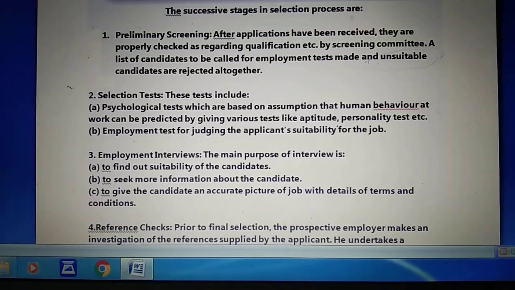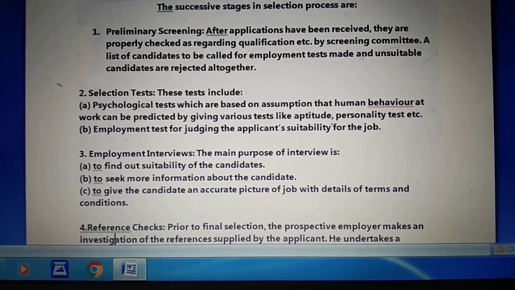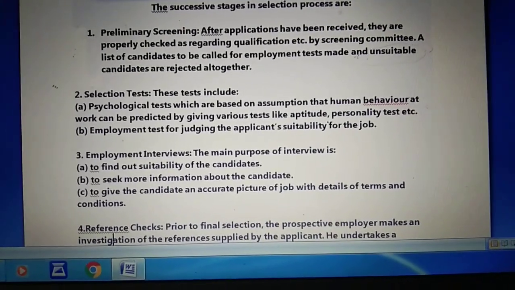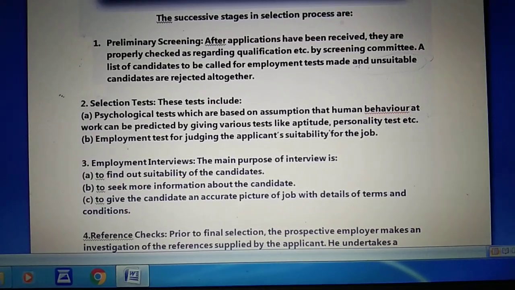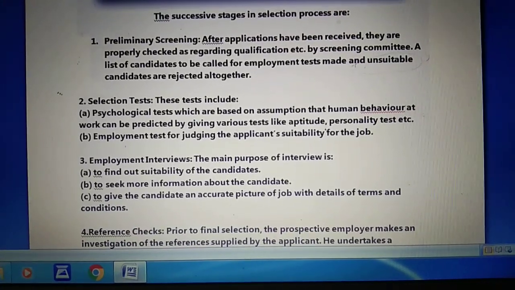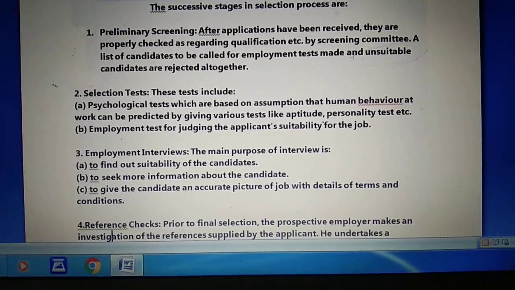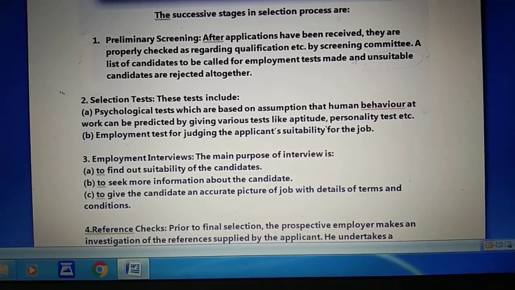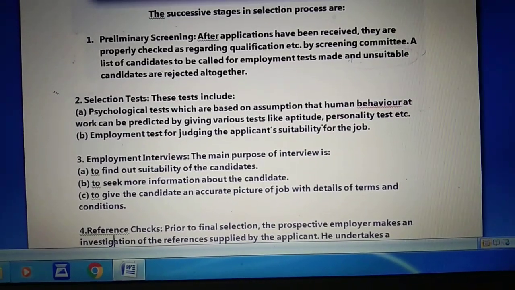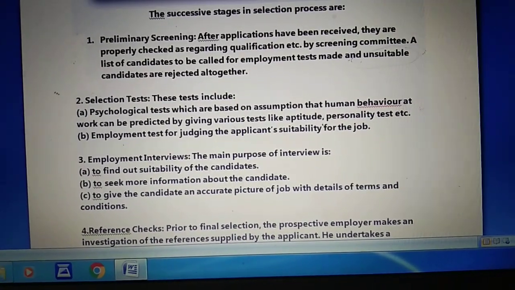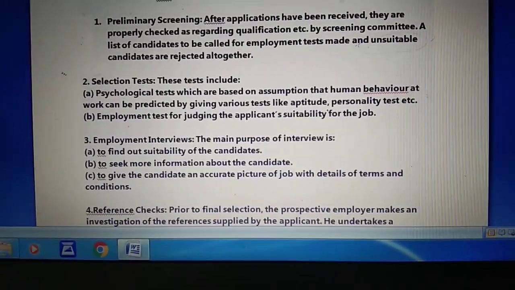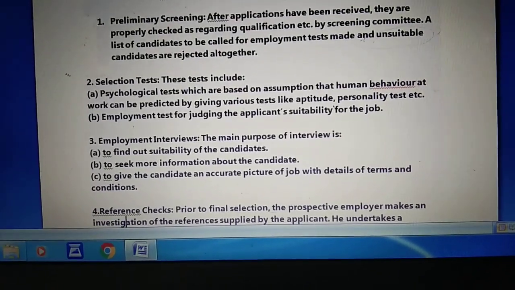The main purpose of the interview is to find out the suitability of the candidate. Why do we go through the employment interview? Just to find out whether the candidate sitting here is suitable for the job or not. To seek more information about the candidate: when the employer asks direct questions of the job seeker, we get more information about the job seeker. To give a candidate an accurate picture of the job with details of terms and conditions. Here the employer can also provide information to the job seeker about the detailed picture of what is supposed to be done from his or her side if selected. So this is basically an employment interview.